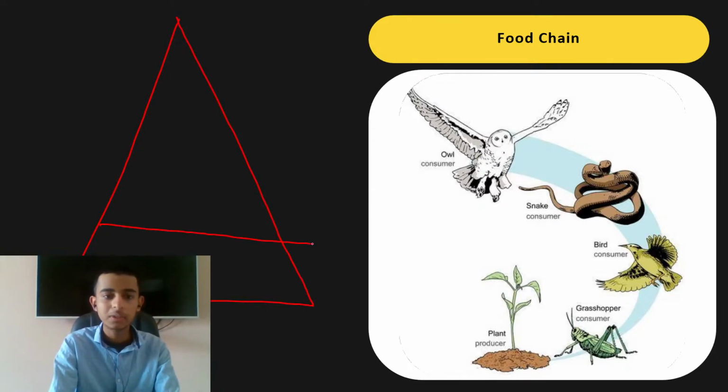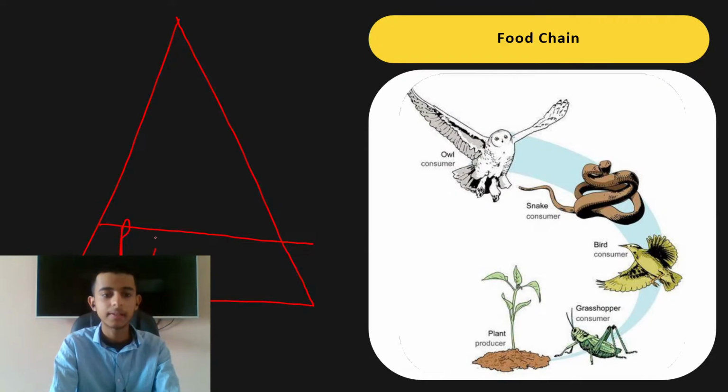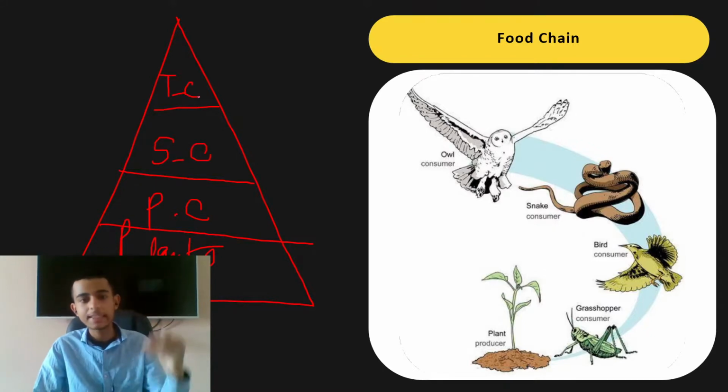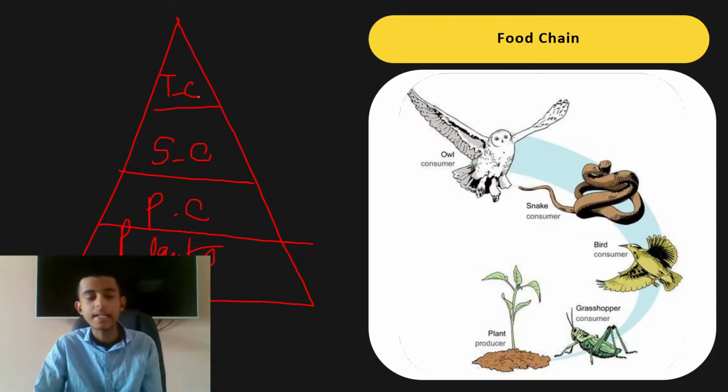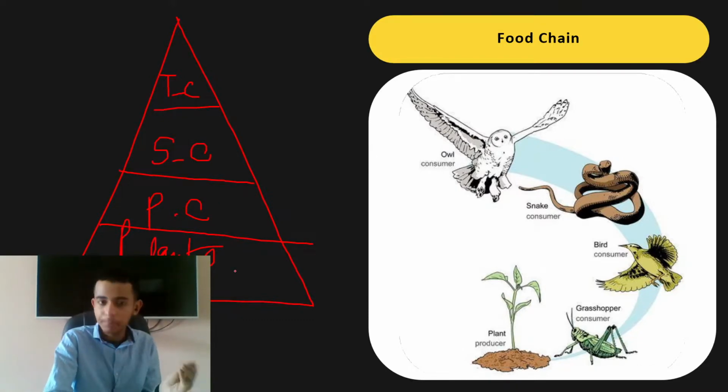At the bottommost part, is it visible? I guess yes. We have the plants. Then we have the primary consumers, secondary consumers, and the tertiary consumers. What are trophic levels? They are just a pyramid kind of a thing, which show that the above trophic level is eating the one below.